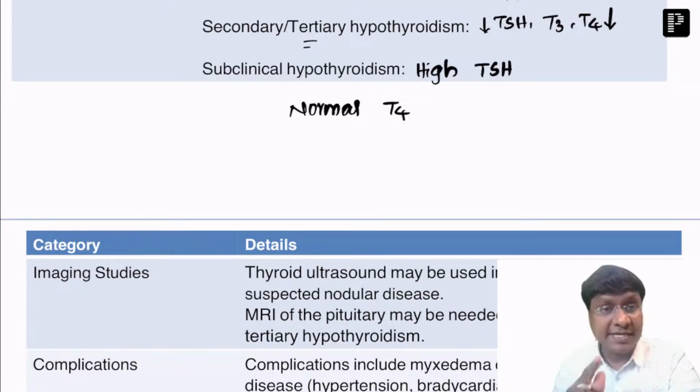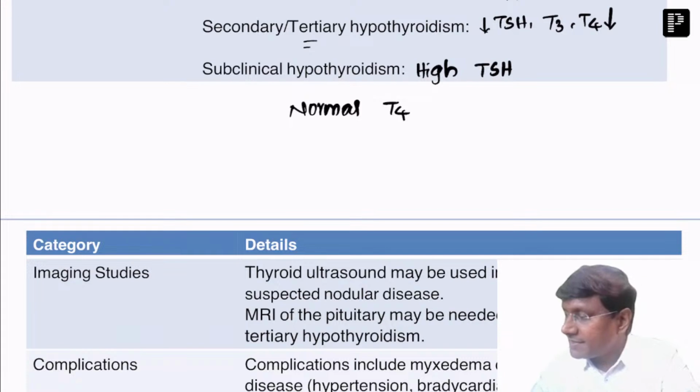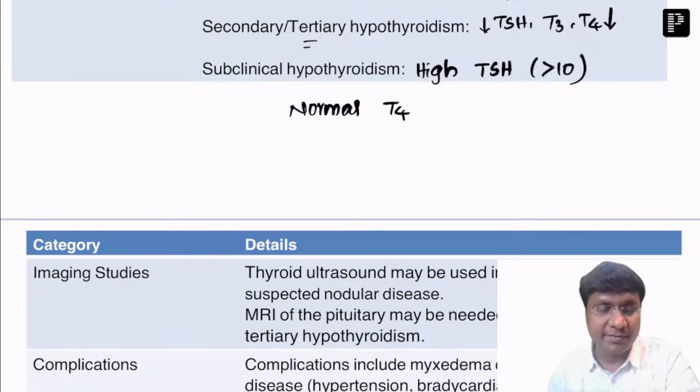Subclinical hypothyroidism patients require treatment if they are symptomatic. If they are symptomatic, yes, they require treatment. Or even if the TSH level is more than 10 milliunits per liter, then also they require treatment in subclinical hypothyroidism.